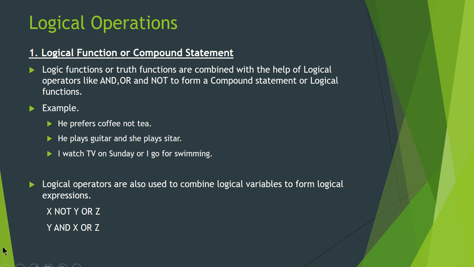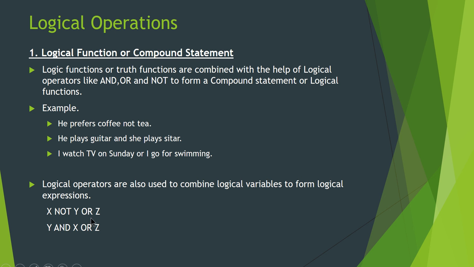The logical operators are also used to combine logical variables to form a logical expression. This was general English, but here we are going to use it with logical variables. So instead of having the statement, you can have the variable, for example x and not y, or z. This is a logical expression. What are all the logical operators we have? Not, and, and then or.